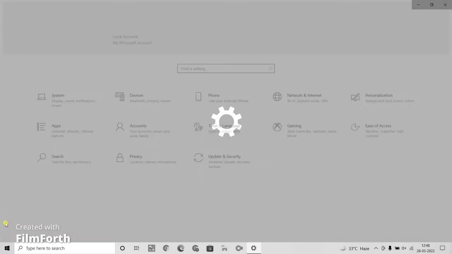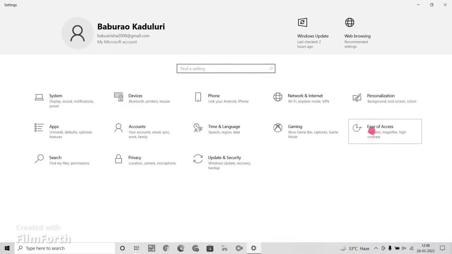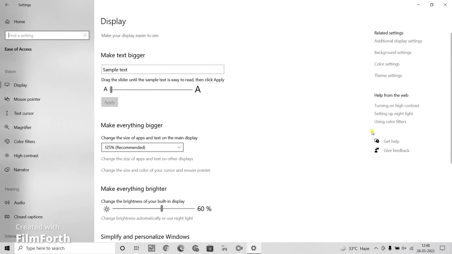First you have to open Settings, then open Ease of Access. So this is for Windows 10. Windows 11 I'll provide you as soon as I can in the description.